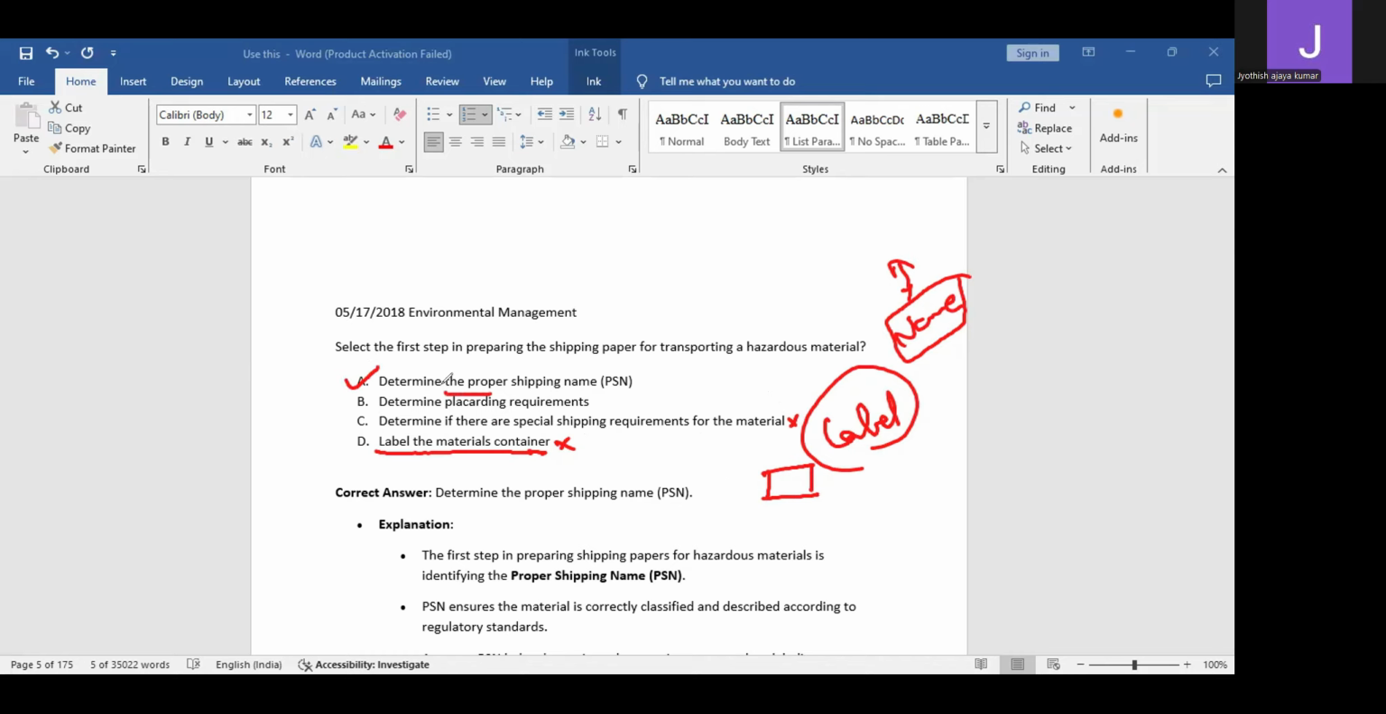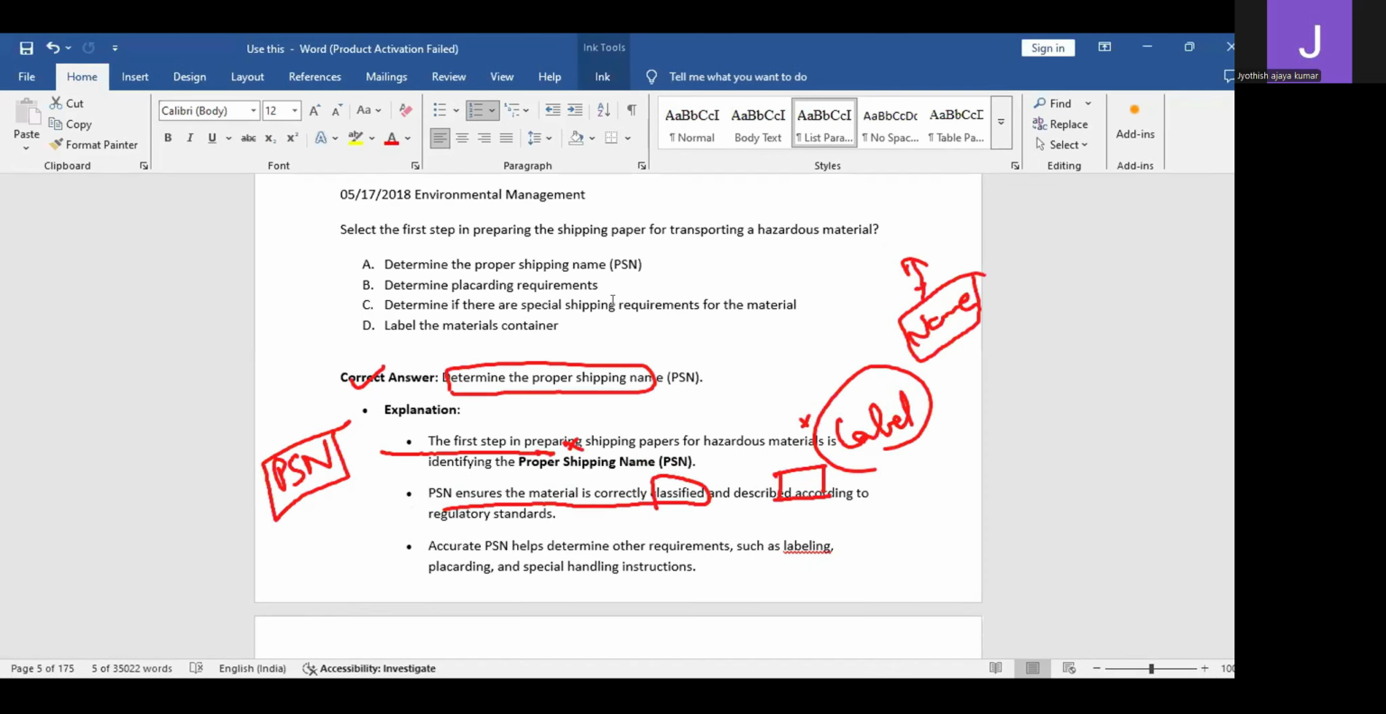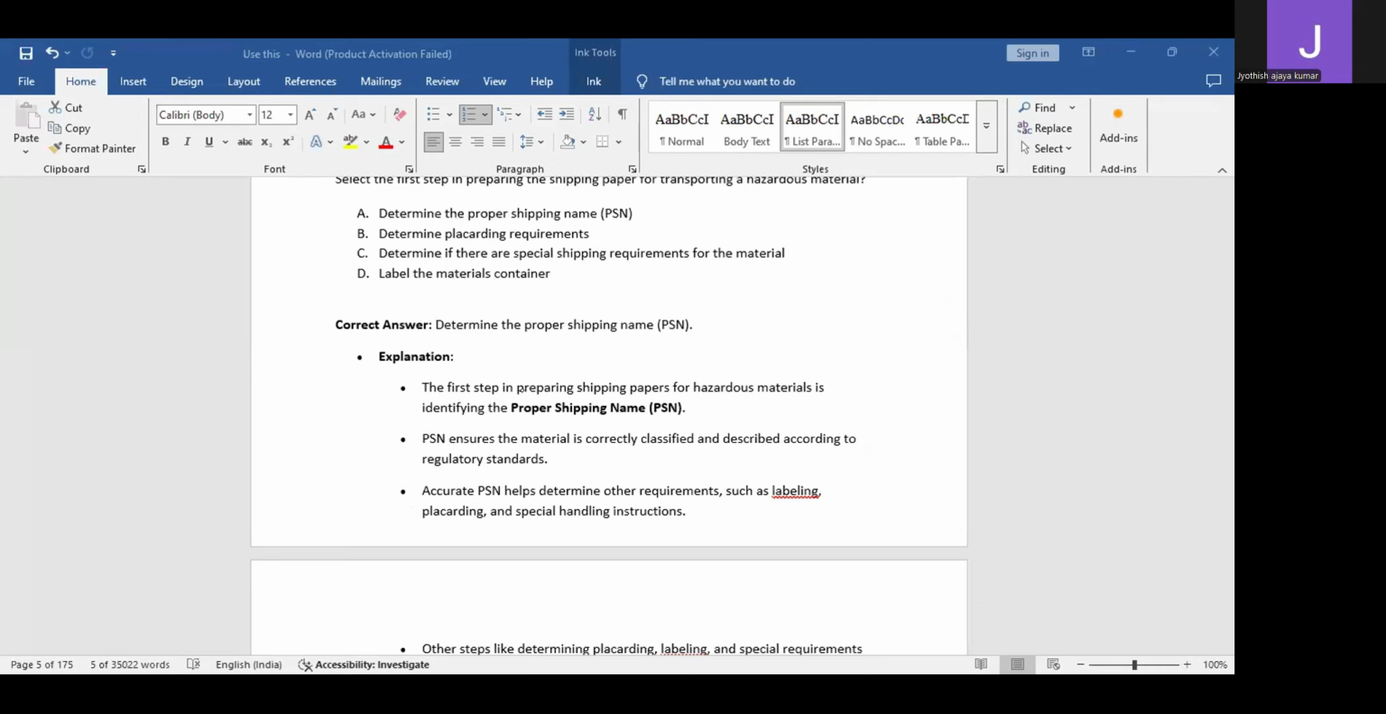Determining the proper shipping name, because everything starts with the name. The correct answer is determine the proper shipping name, PSN. This is new information for our safety professionals. Whenever you are shipping any hazardous material, the first step is that you should know the proper shipping name. The first step in preparing the shipping papers for hazardous material is identifying the proper shipping name.